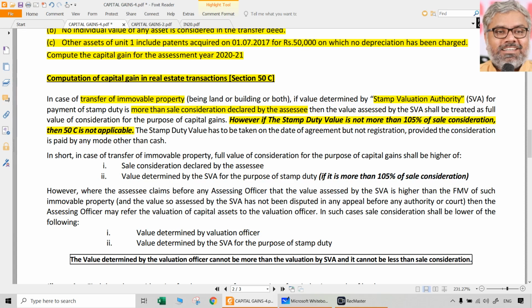If it is 5% of sale consideration also, it is applicable. If it is not more than 5% of sale consideration, then 50C is not applicable. So that is a point to be noted in relation to 50C.